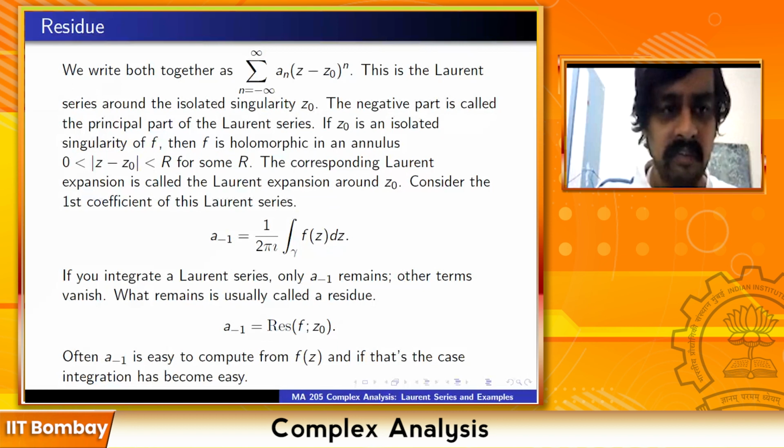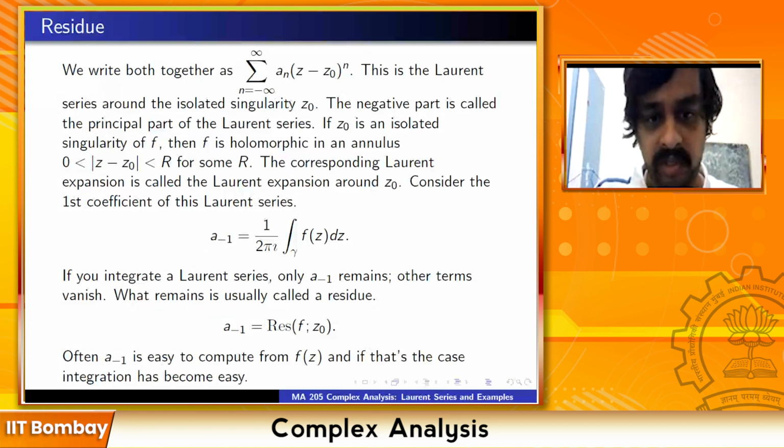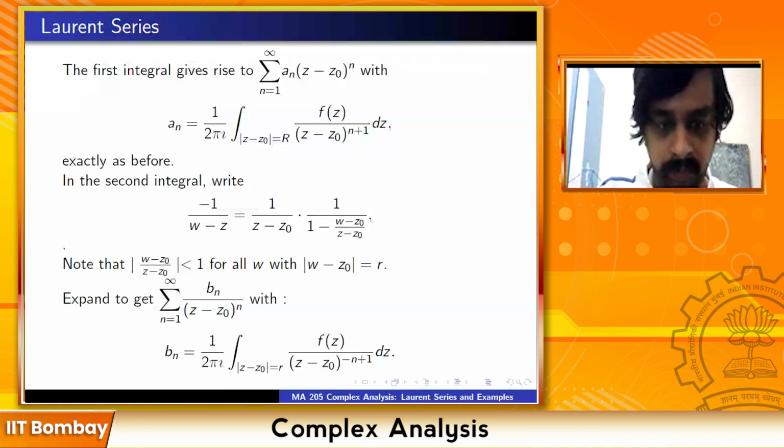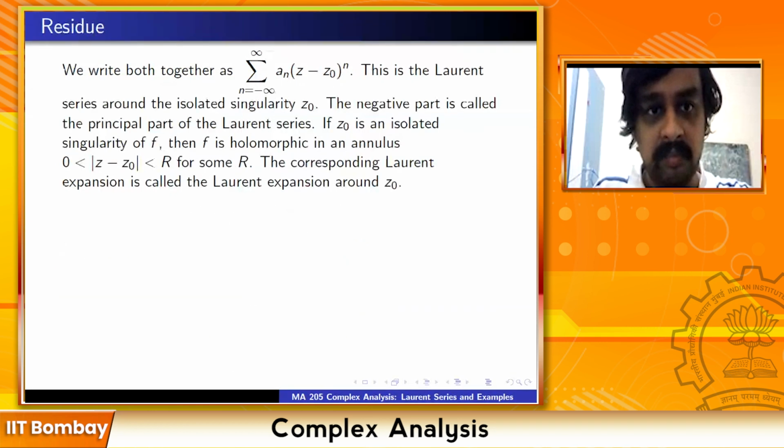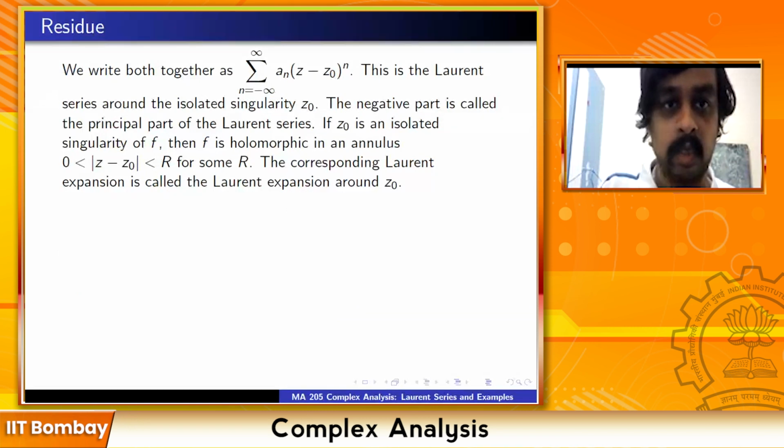Anyway, so consider the first coefficient of this Laurent series, a_(-1). This is the most important. This is 1 upon 2 pi i. So you're going back to the expression, put n equal to 1. So you want to get b_1. Yeah, a_(-1) is the same as b_1, a_(-2) is the same as b_2, and so on. So you're combining both of these into the summation a_n (z minus z0)^n.